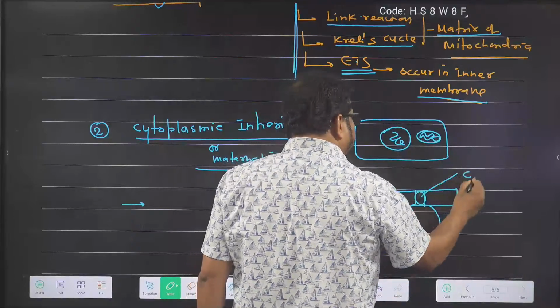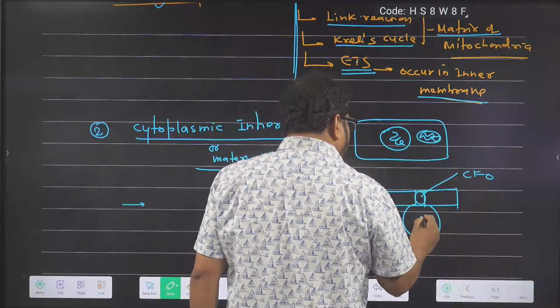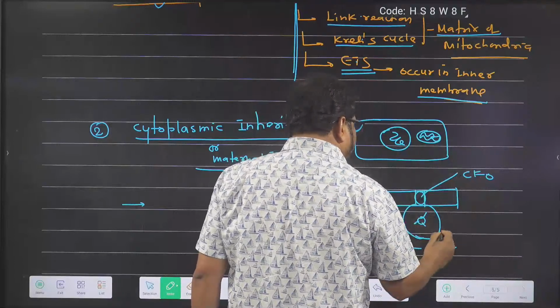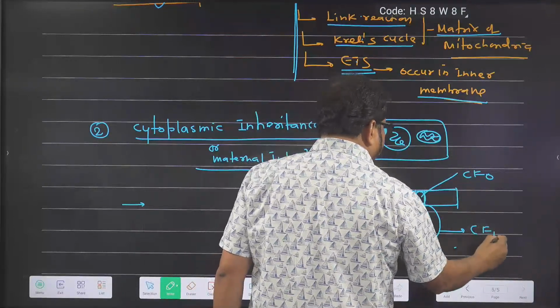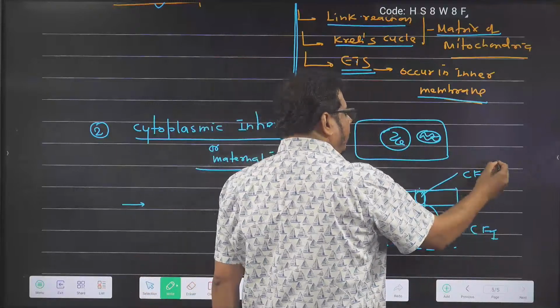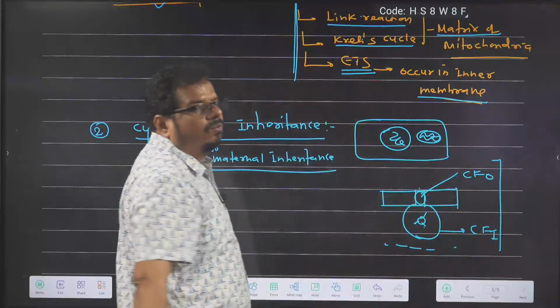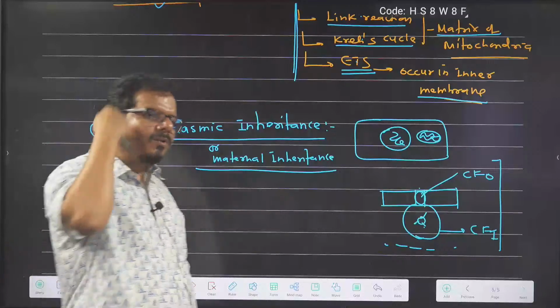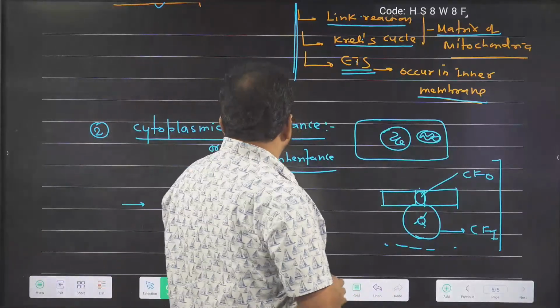F0 particle is embedded in the inner membrane, and the part protruding into the matrix is called F1. So these are CF0 and CF1. What they do and why they are present, you will study all of that in physiology. Got the idea?